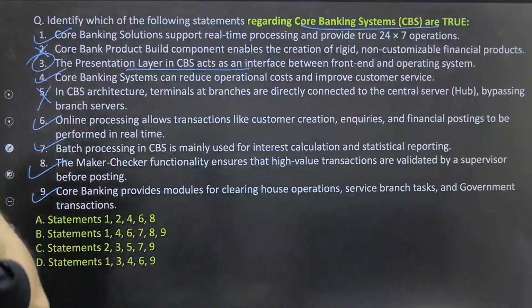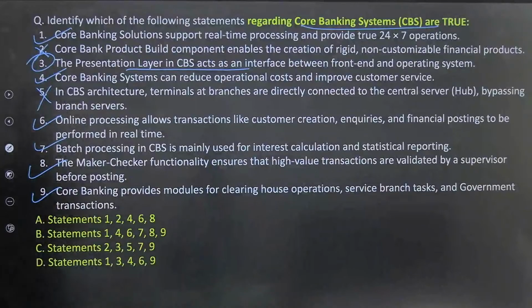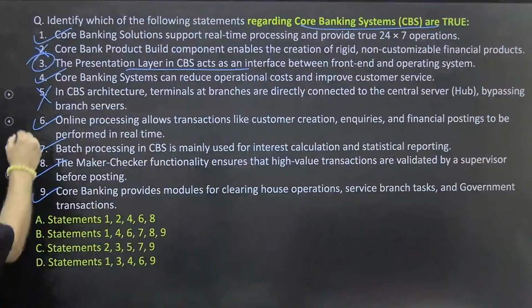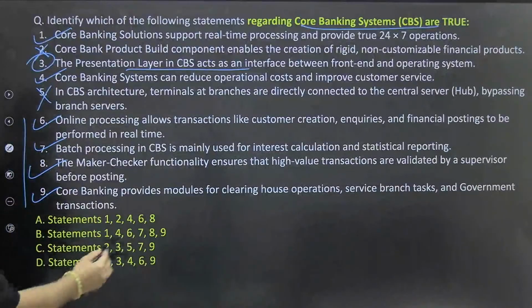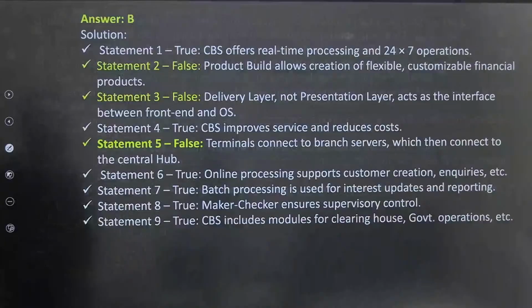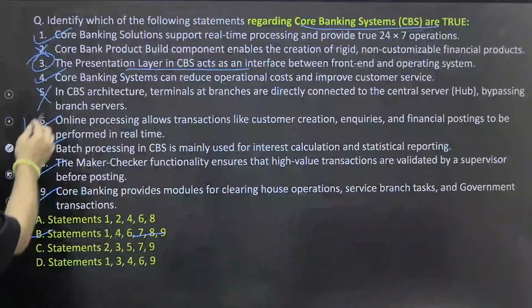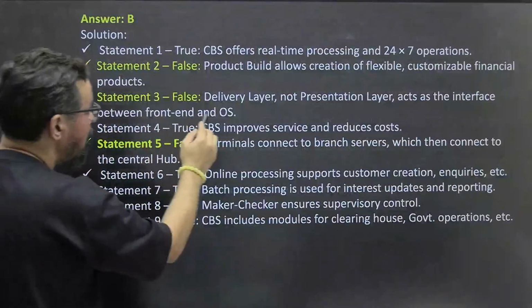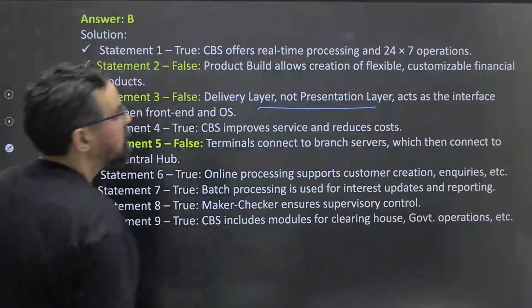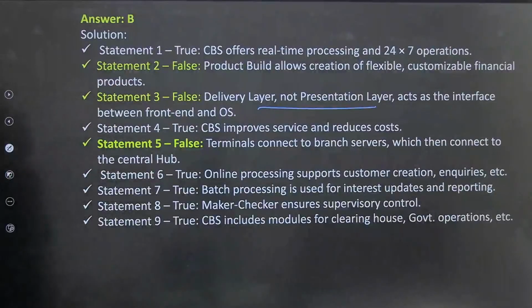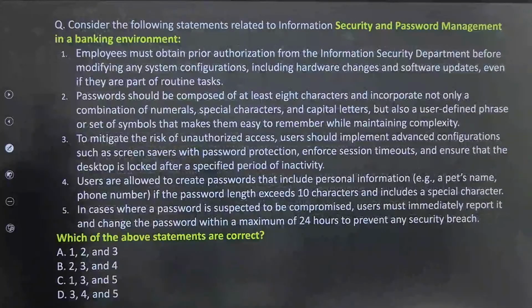So next one. What will be your correct answer? 6, 7, 8, 9. 6, 7, 8, 9. We'll take from the back. ठीक है. 6, 7, 8, 9 means आपका option B should be the right answer for this one. Yes. So this statement third is false. Delivery layers, not presentation layers, act as an interface between the front end and operating system.